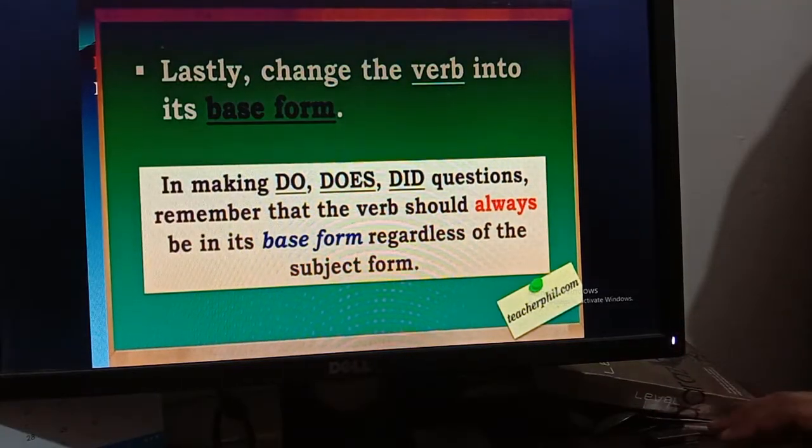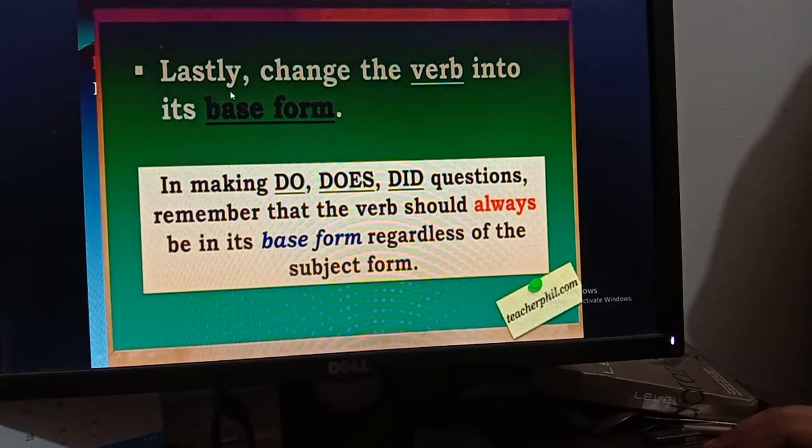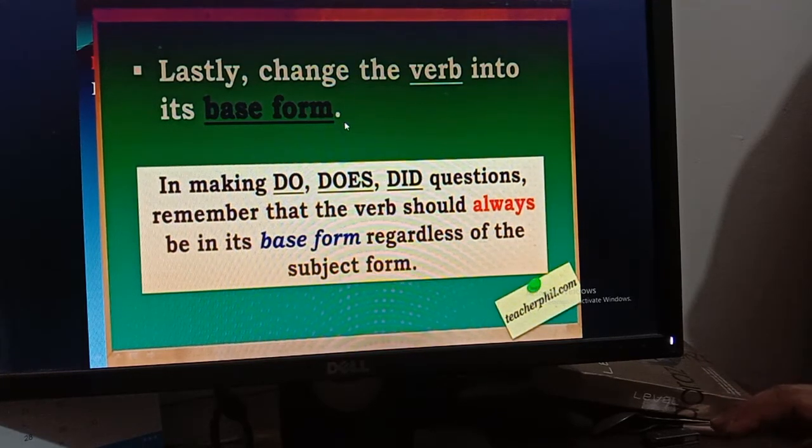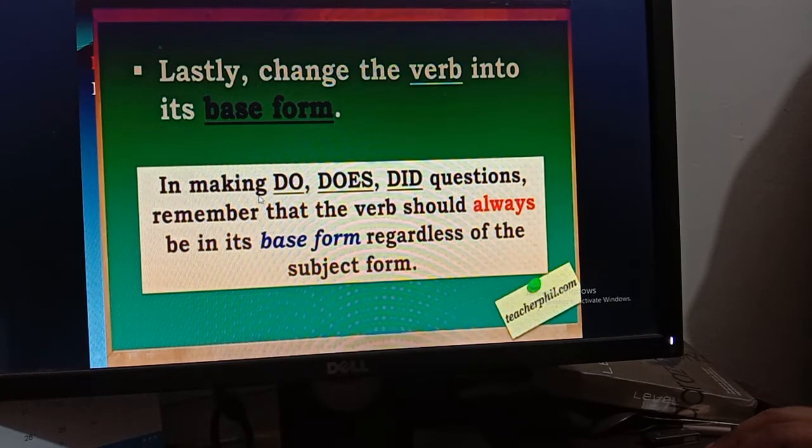Then this is the last step. Lastly, change the verb into its base form. I have always told you that when we make yes no questions with do, does or did, we have to put the main verb into its base form. Here it is written: in making do, does, did questions, remember that the verb should always be in its base form regardless of the subject form.